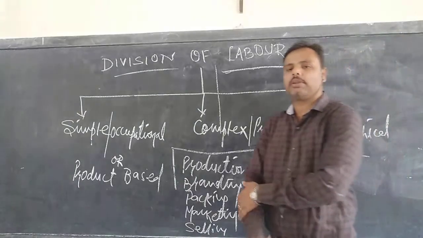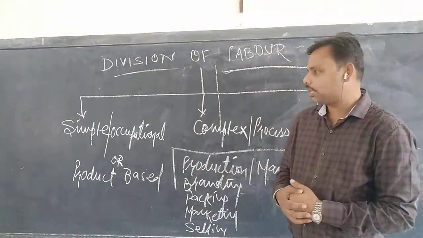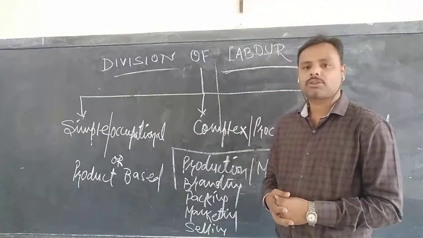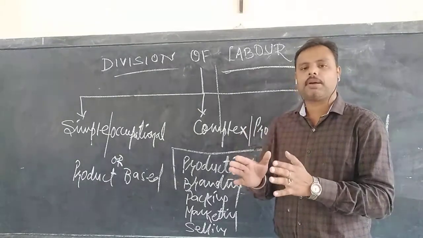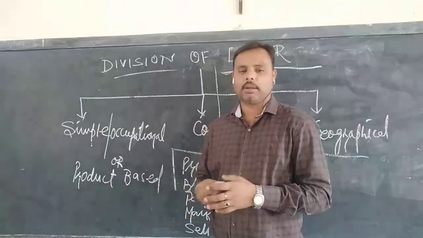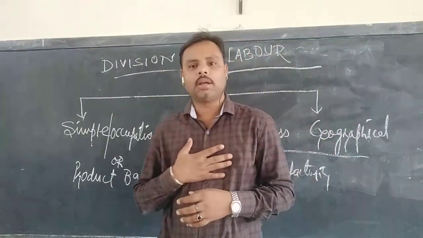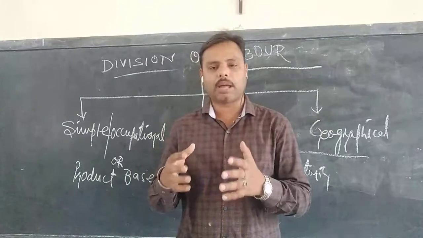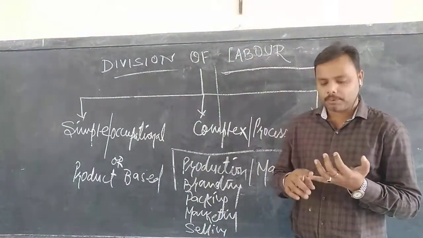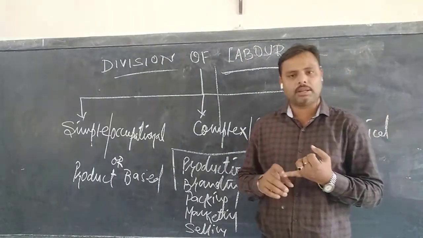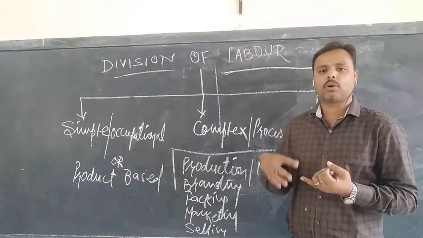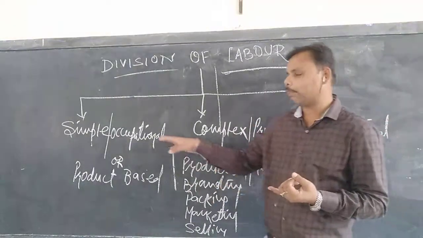Now what is product-based division of labor? We'll see one by one. The first is simple, occupational or product-based division of labor. It talks about the division of labor on the basis of the occupation each one occupies. Whatever occupation I hold, I must be a master in that. I must be master of my own product. So that is called product-based division of labor. When a person has expertise over a particular product, then he is called a product-based division of labor, or he is a part of occupational labor.